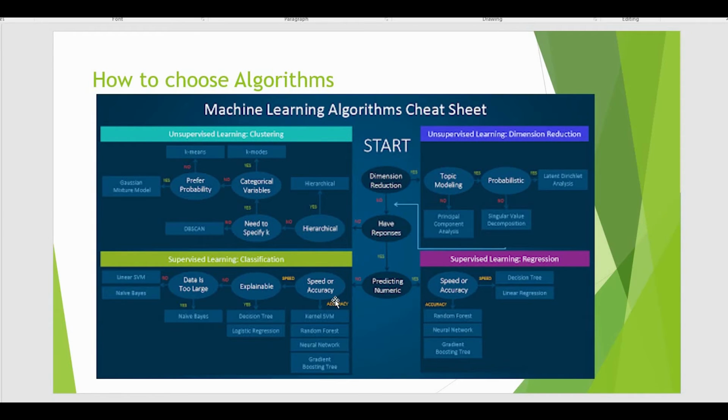So just see this diagram. Before choosing an algorithm, we should identify what we need to predict and what kind of data we have. Suppose we have to predict someone's salary, then in that case we have to go with supervised learning algorithms. If we don't need to predict a numeric value, and we have to take some decision on the basis of yes or no, or predict some classification, then we will go with supervised learning classification.